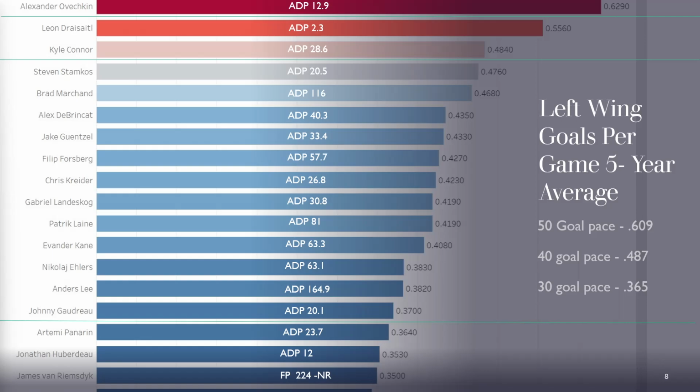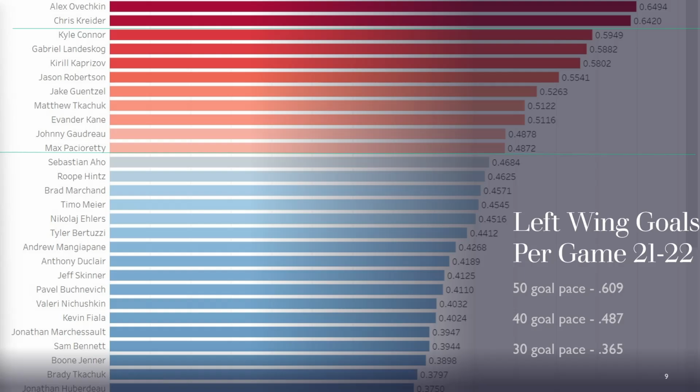But before we do, notice where Kreider is on this list, in the middle of the chart here, kind of mid-pack in terms of goal production. That's a little bit below. That's probably a 34 goal pace. But let's take a look at the 21-22 numbers and compare that. So right here, you notice he rockets to the top of the goal scoring list.